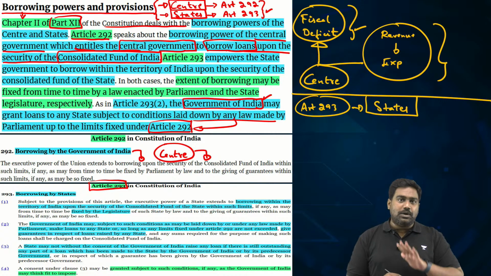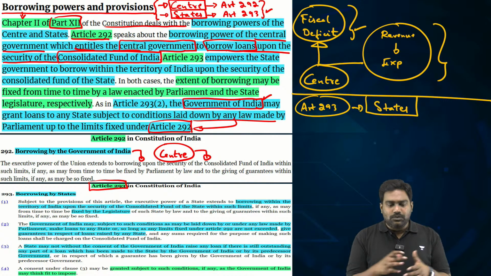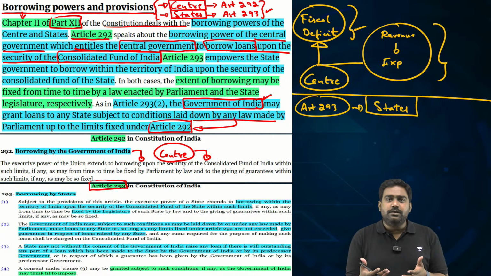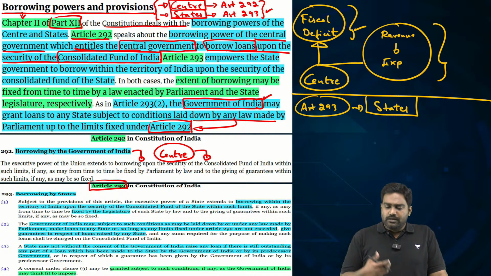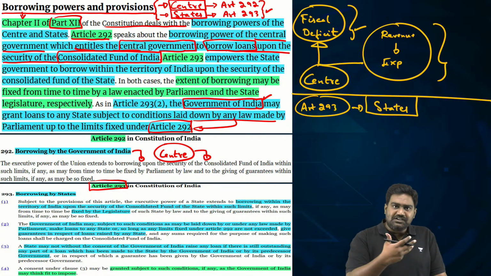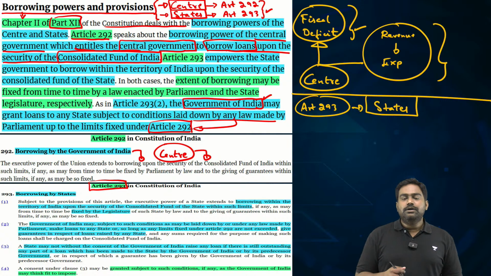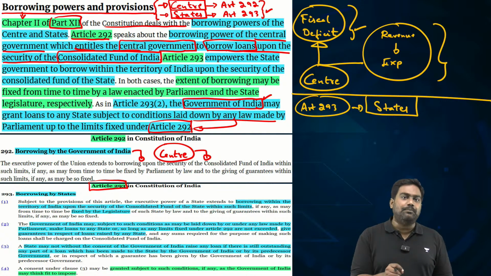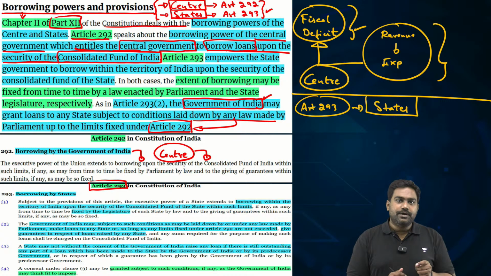Now, some of you might have a question, you might have a doubt. Sir, what if the central or state government breaches the capacity and ends up borrowing a lot, which could increase our fiscal deficit? What if the governments default on these loans? To ensure that this doesn't happen, our constitution makers introduced a clause.